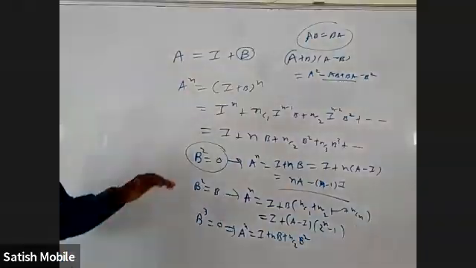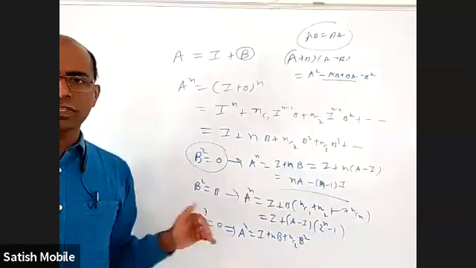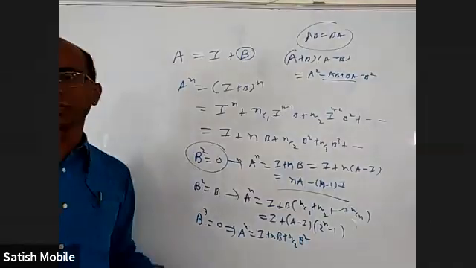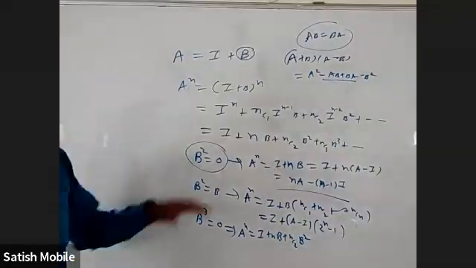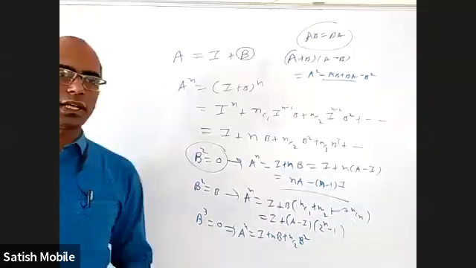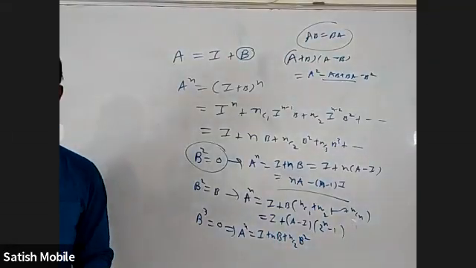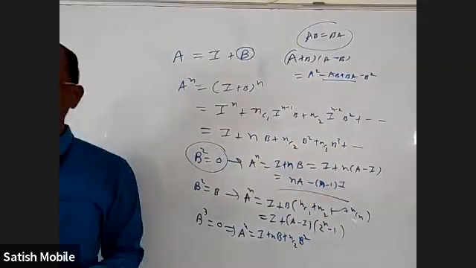So these are the usual, very common things: B square is null matrix. Sometimes you'll find B square equal to B. Very rarely you may find B cube equal to null matrix. Usually the questions are based on that. Otherwise, in general, finding A power n is a complicated thing in matrices. So this is some theory related to these problems.